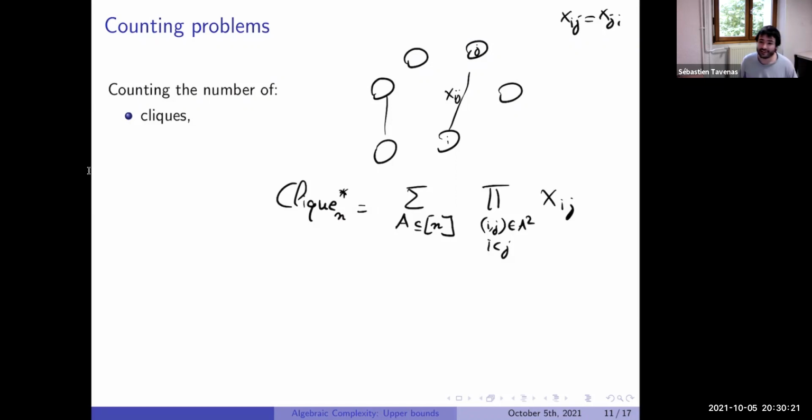And now, if I look at the coefficient in front of t to the k, it will be exactly the monomials of degree k. Now, if you want a clique of size p, let's say, it means that we need a monomial of degree p choose 2, because a clique of size p has p choose 2 edges inside this clique. So if I look at the monomials of degree p choose 2.